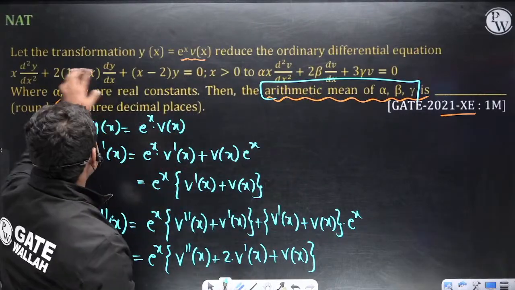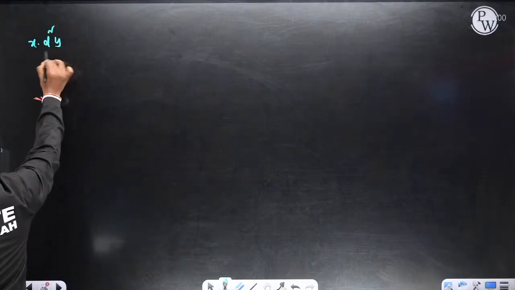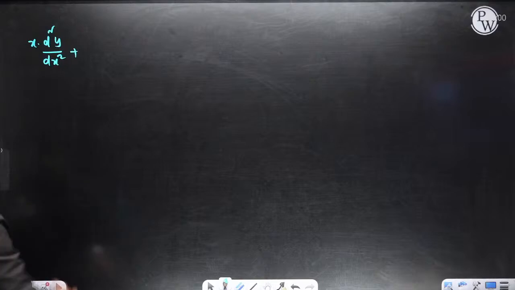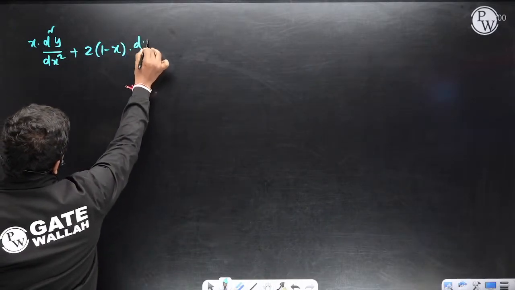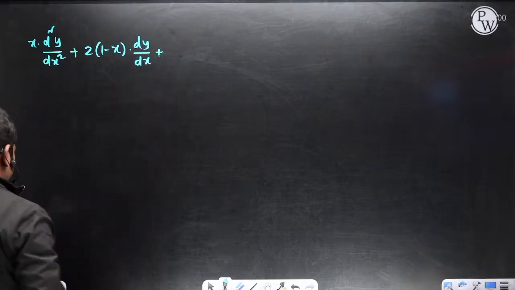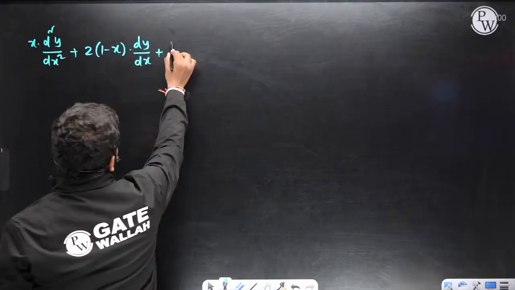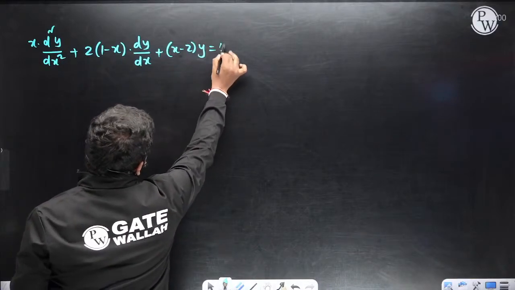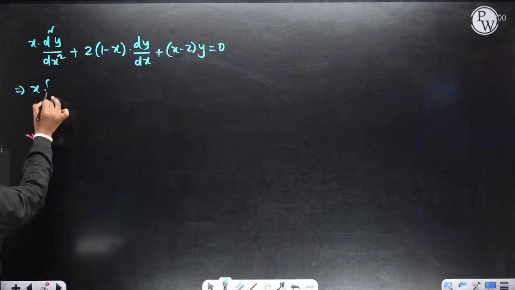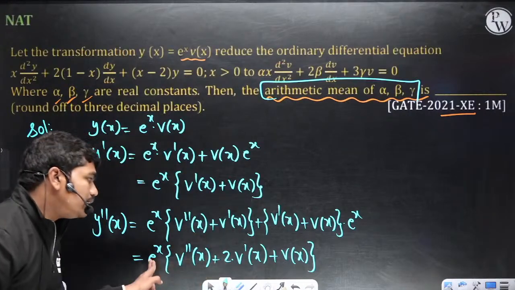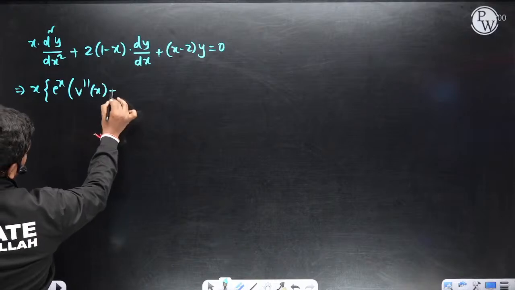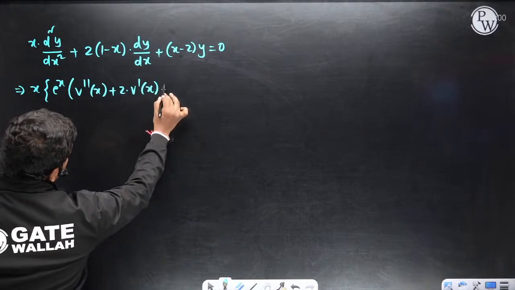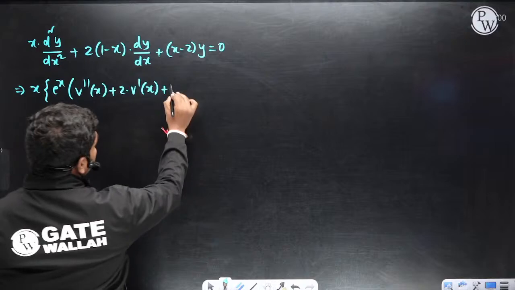Okay, so अब let us write this equation, x into d square y by dx square plus 2 times of 1 minus x into dy by dx plus x minus 2 times of y is equal to 0, है ना. So let us see, x into d square y by dx square का वैल्यू क्या है इस टर्म है ना. So e power x into v double dash of x plus 2 times of v dash of x plus v of x plus v of x.